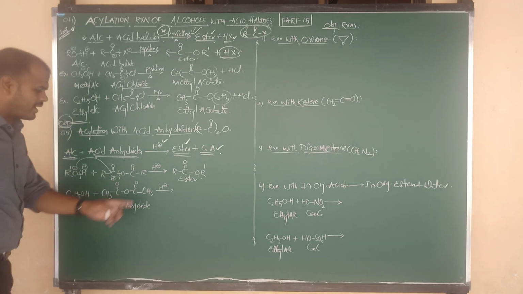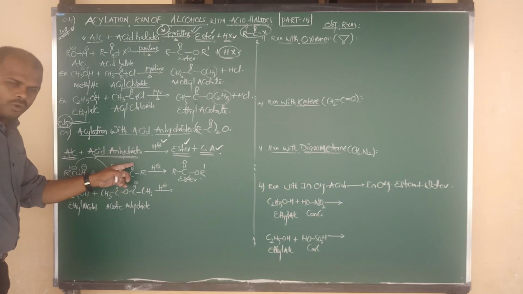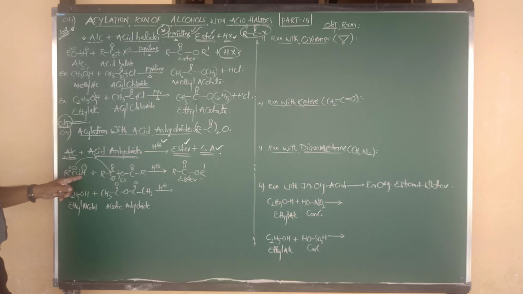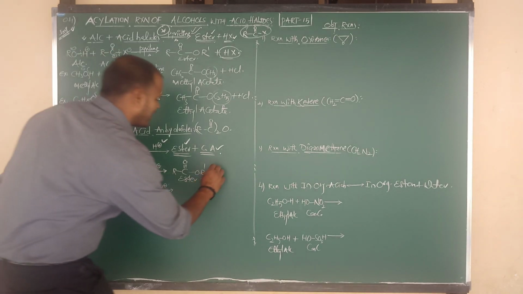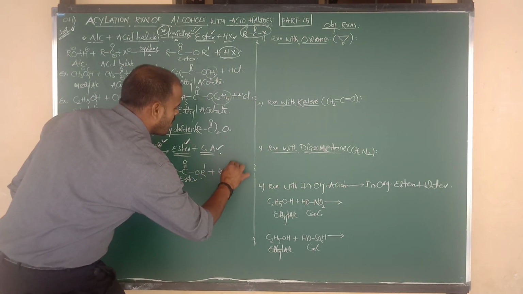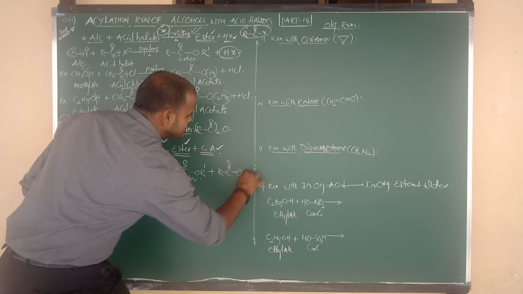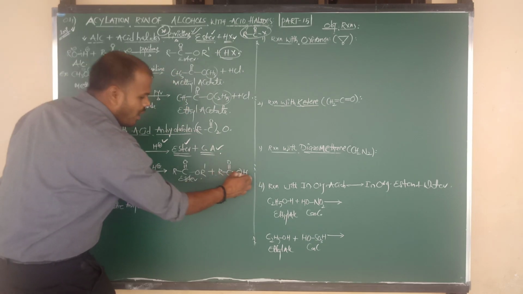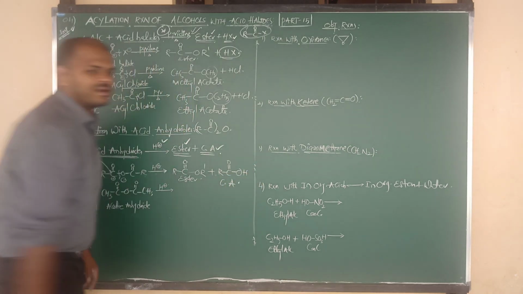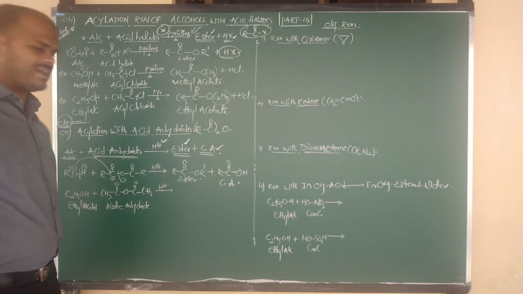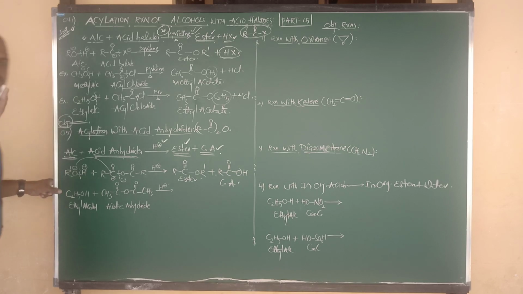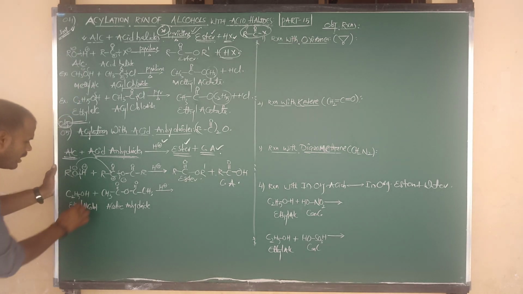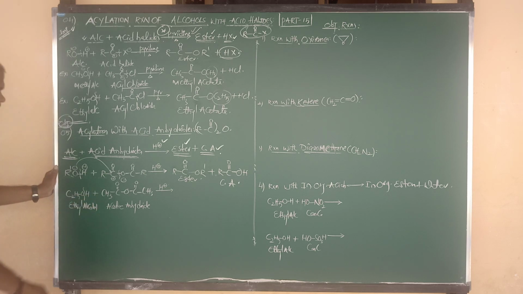The remaining group, R bonded to C double bond O bonded to O minus, is attacked by H plus. So we get R bonded to C double bond O, OH, that is RCOOH, the carboxylic acid. Here I have given one example: the alcohol is ethyl alcohol, and in ethyl alcohol OH cleavage takes place.